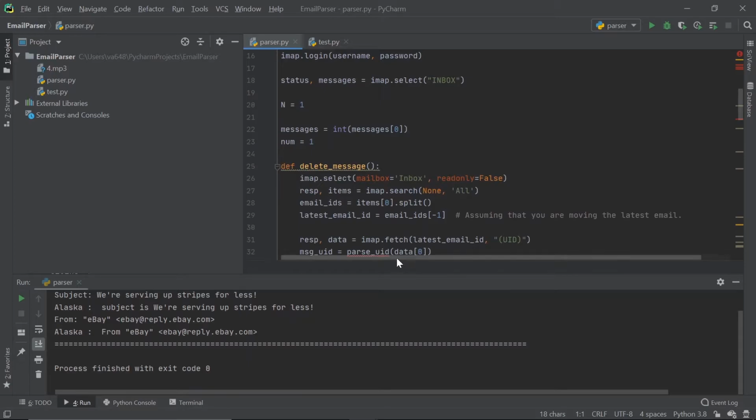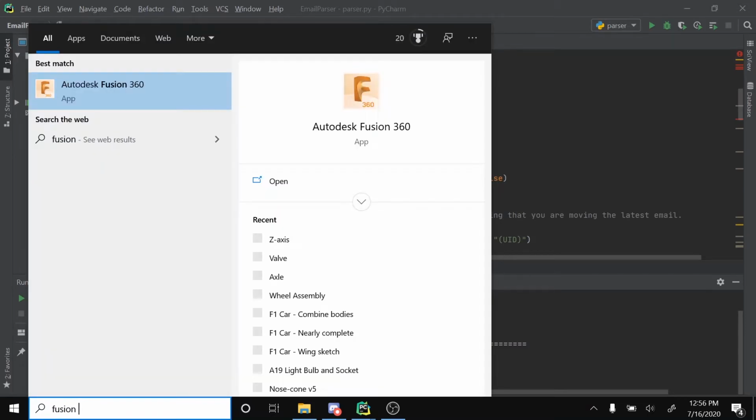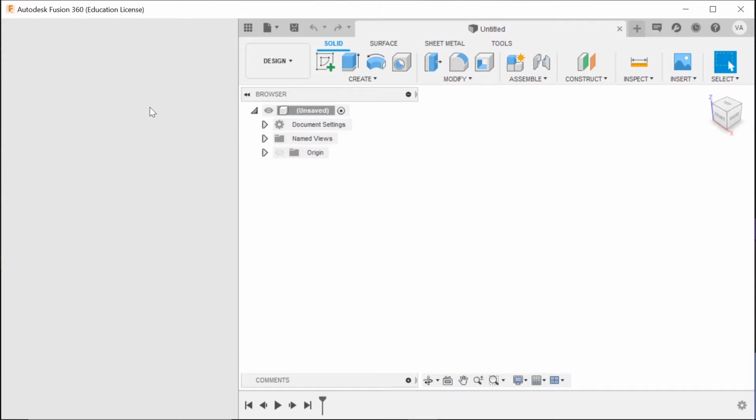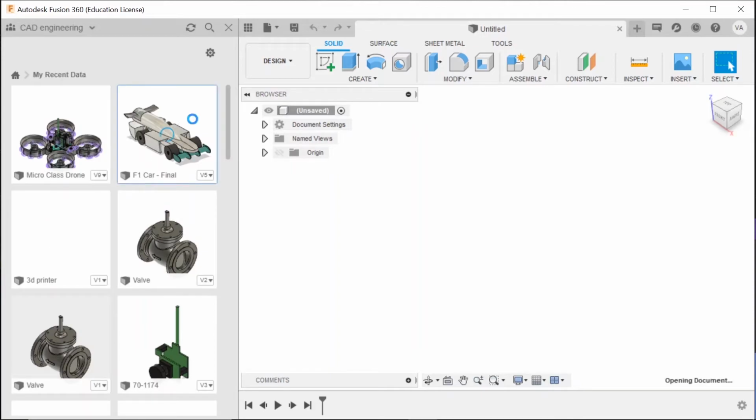And that's about it. Actually, no. I want to show you one more thing that I created in Fusion 360. Actually, two things. So I'll just cut to when Fusion 360 opens. Alright, so we're finally here in Fusion 360. Let me just open my recent data, and I'll pull up a project. Let's do the F1 car first. Let's wait for that to load.